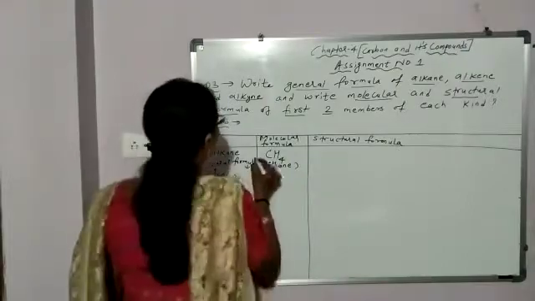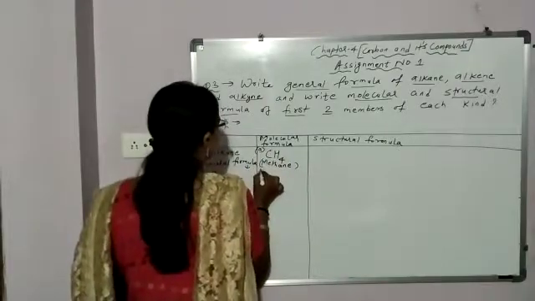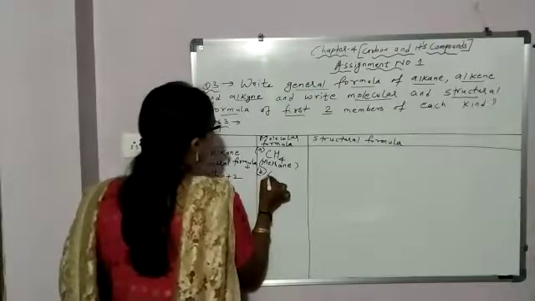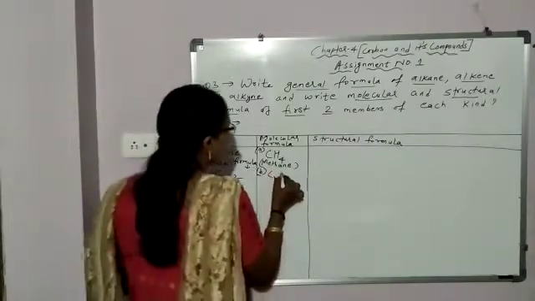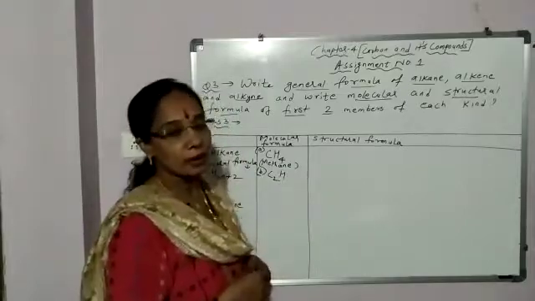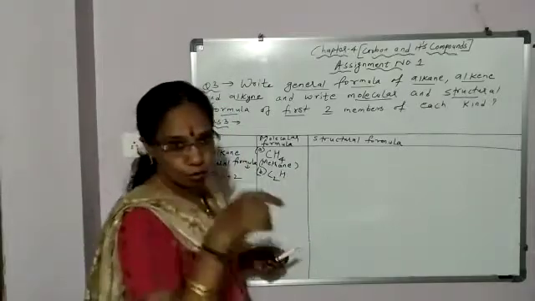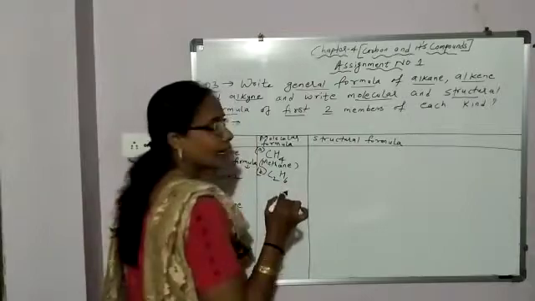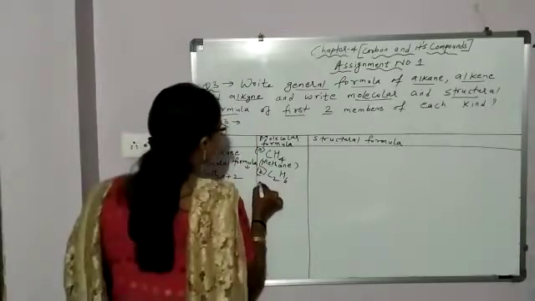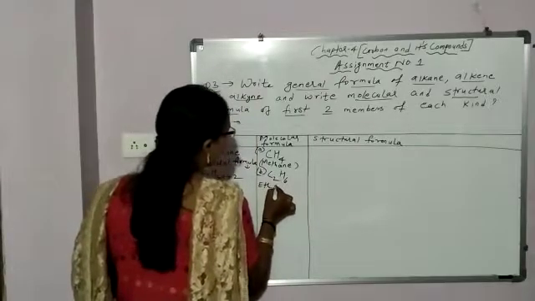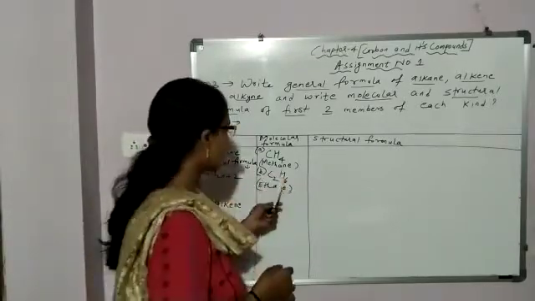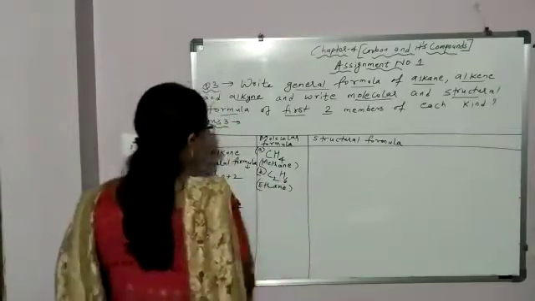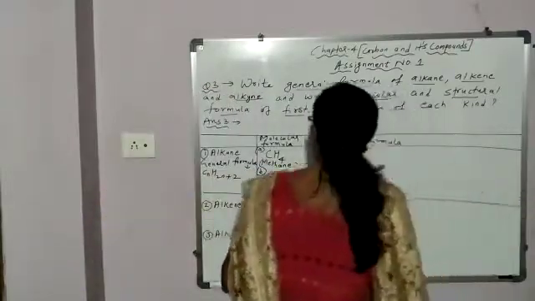Now second member, how many carbon atoms? 2. And hydrogen will be, as it is alkane, double of carbon, 2 2s are 4 plus 2, 6, C2H6. And 2 carbon atoms means eth, and single bond between carbon atoms, so ane, ethane. So first member methane, second member ethane. Okay. So this becomes the molecular formula.